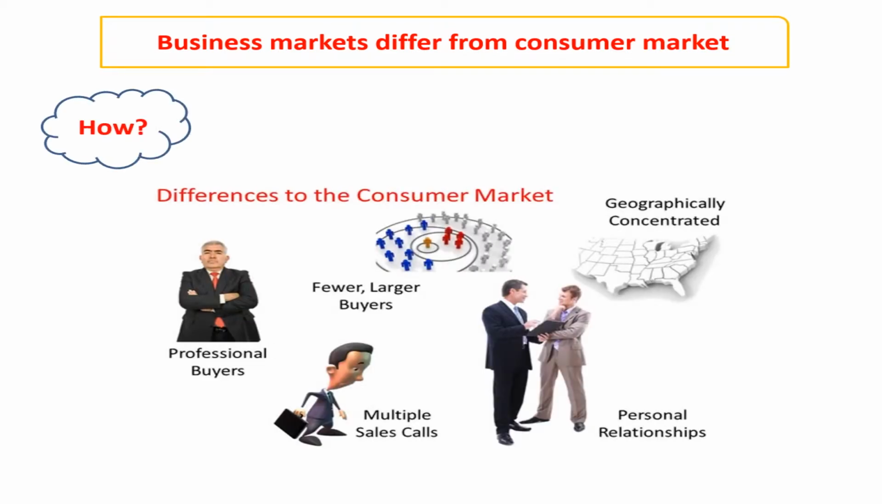Business markets differ from consumer markets in market structure and demand, nature of the buying unit, types of decisions, and the decision-making process. There are fewer and larger buyers. There is geographic concentration. Buyers and sellers are dependent on each other.